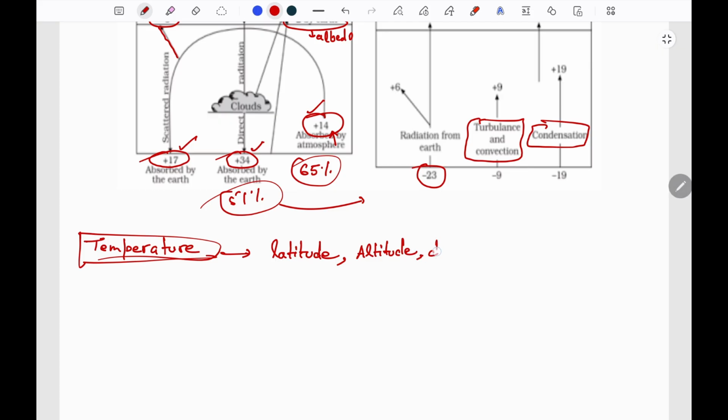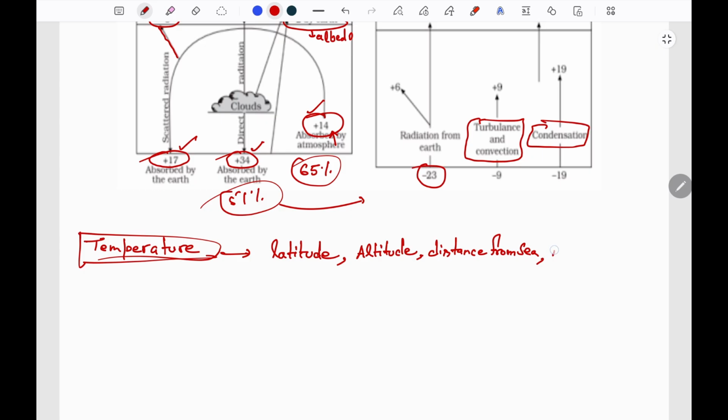Distance from the sea. Distance from the sea has a moderating effect on the temperature, and the range of temperature, that is diurnal or seasonal, is minimum near the sea. So the interior parts of a continent have more temperature differences.